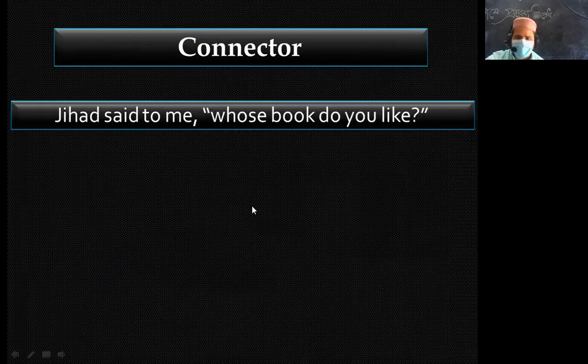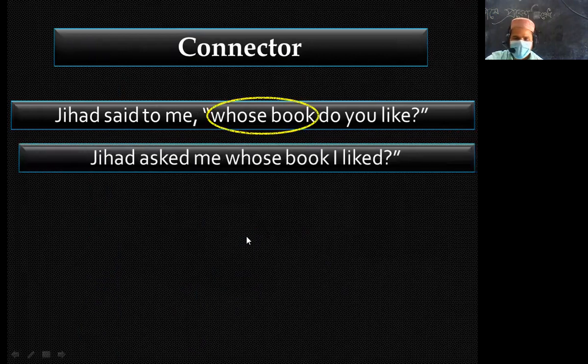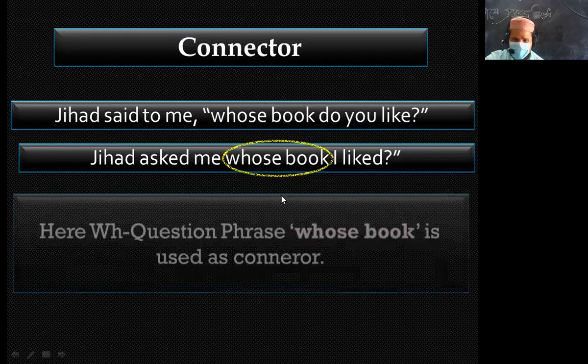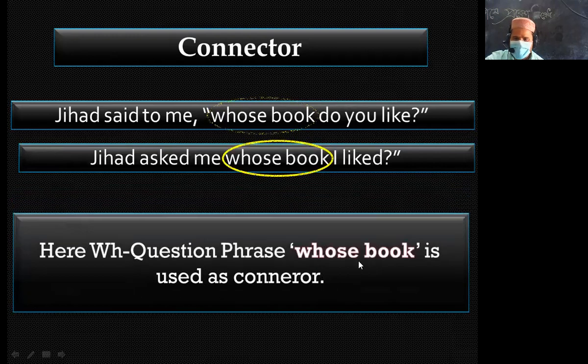Whose book do you like? WH question plus noun. Jihad asked me whose book I liked. So here the WH question phrase "whose book" is used as the connector. If there is a WH question with a noun in indirect narration, I have to write it as the connector.